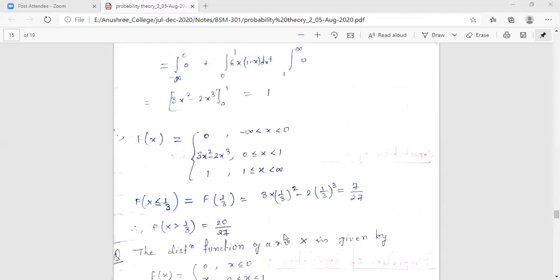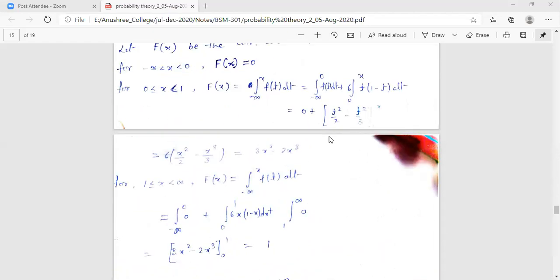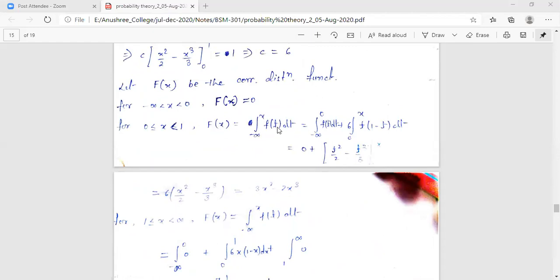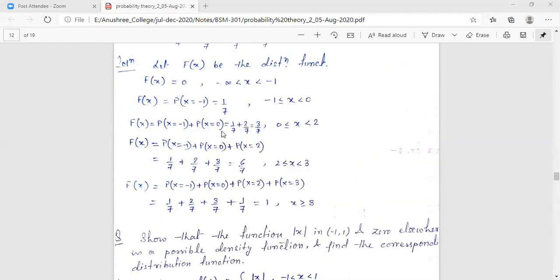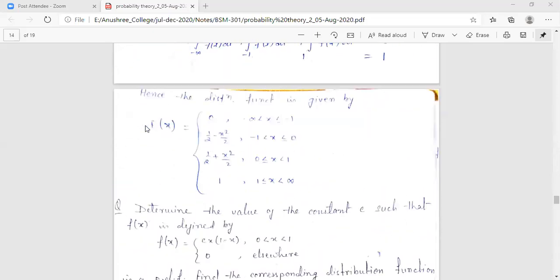Yes, ma'am. Okay. So in this problem we are doing the same thing, utilizing the relation between capital Fx and small fx to find the value of capital Fx. If it is a continuous random variable, we integrate to obtain capital Fx. But if it is a discrete random variable, we just sum up the probabilities to get the value of capital Fx.